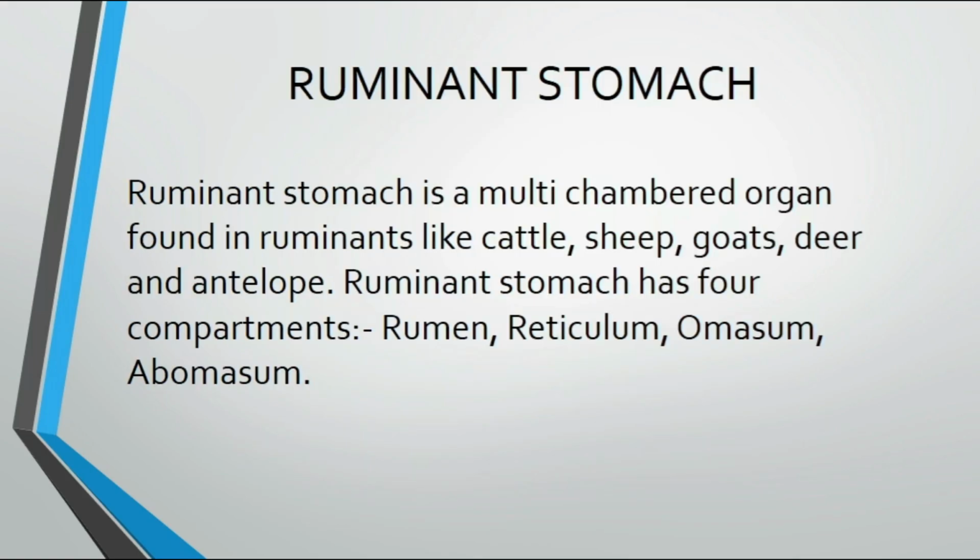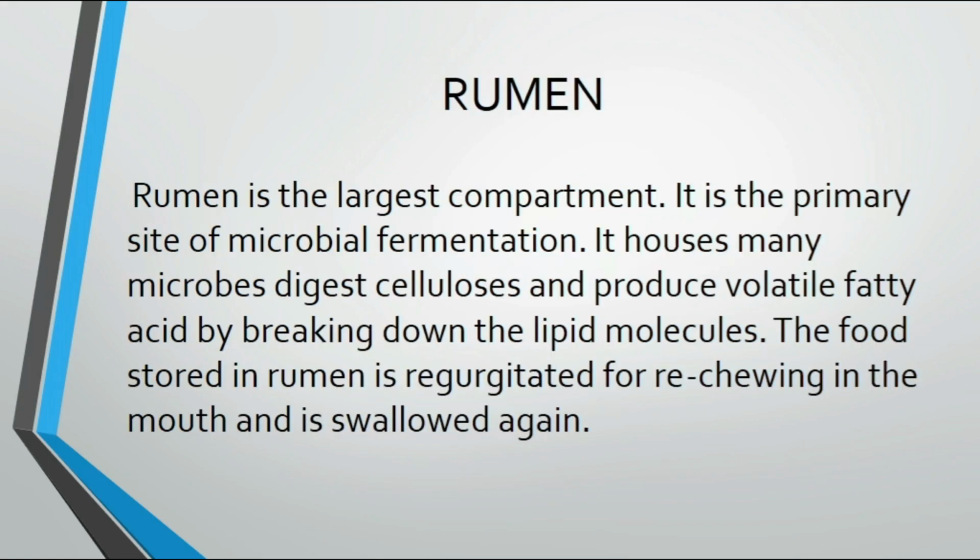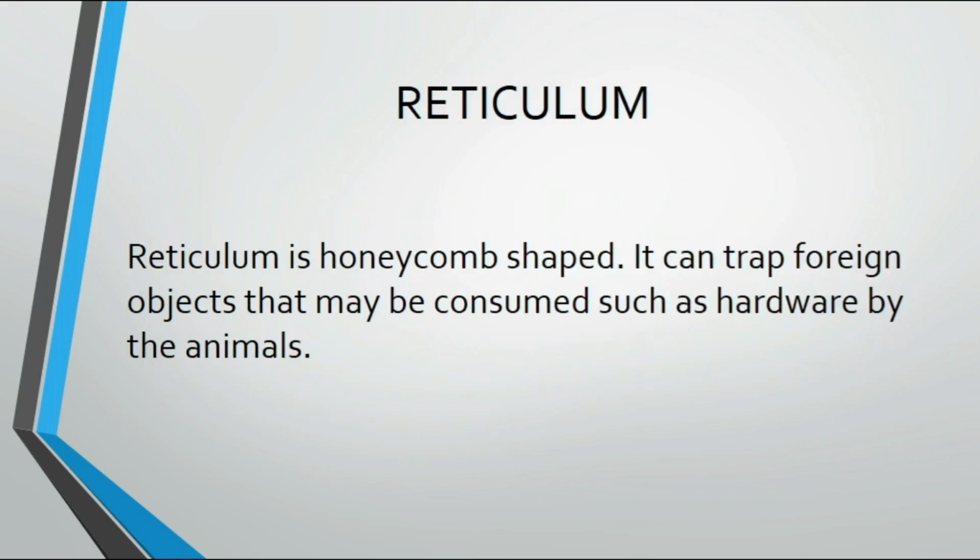Then ruminant stomach. Ruminant stomach is a multi-chambered organ found in ruminants like cattle, sheep, goats, deer and antelope. Ruminant stomach has 4 compartments: rumen, reticulum, omasum and abomasum. Okay, rumen. Rumen is the largest compartment. It is the primary site of microbial fermentation. It houses many microbes like those that digest cellulose and produce a variety of fatty acids. The food stored in the rumen is regurgitated for rechewing in the mouth and is swallowed again.